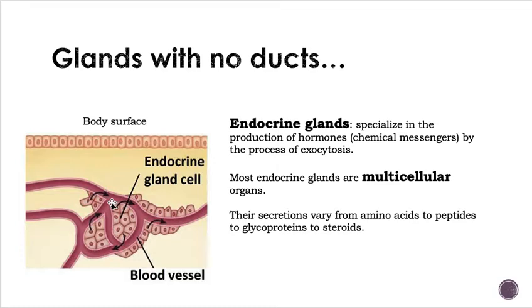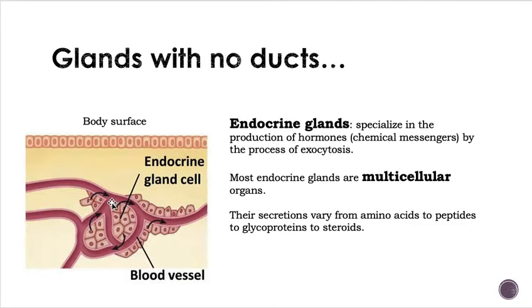This is a special type of cells specialized in the production of hormones, and we are going to think about hormones as chemical messengers that regulate and control processes around the human body, and they are excreted out of the cells by the process of exocytosis. So those chemical messengers are going to be produced inside of the cell. They're going to be packaged in a little vesicle, and they will make their way outside of the cell. That is what exocytosis is all about.